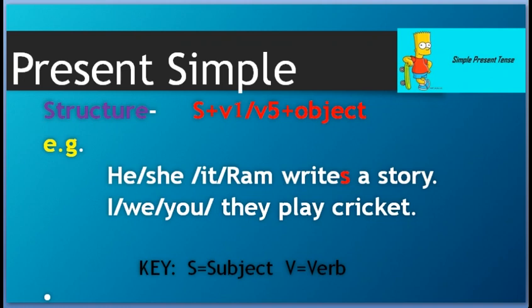But in case of plural like we, you, they, and I also I am keeping as plural here, although it is singular, it will go with play, it will not go with plays. So I, we, you, they, or boys, girls play cricket. Okay, is it clear? Next,